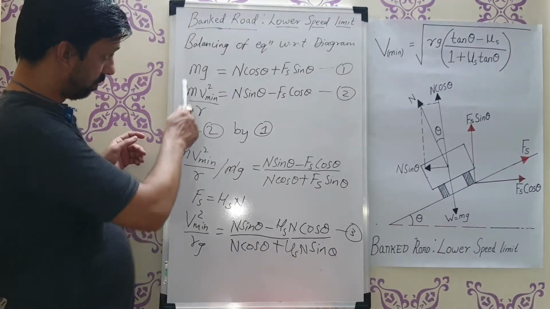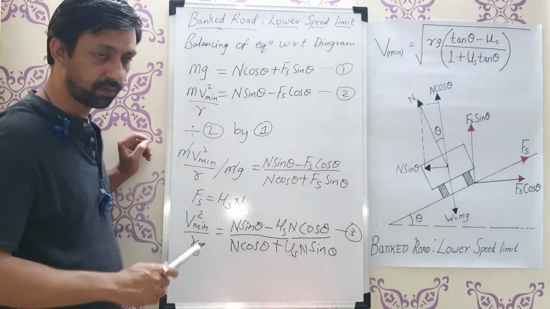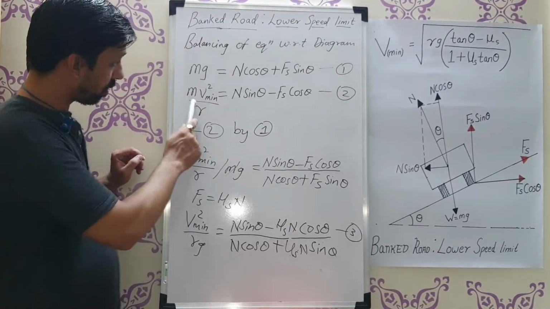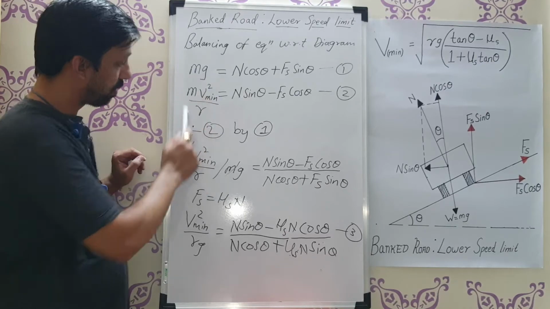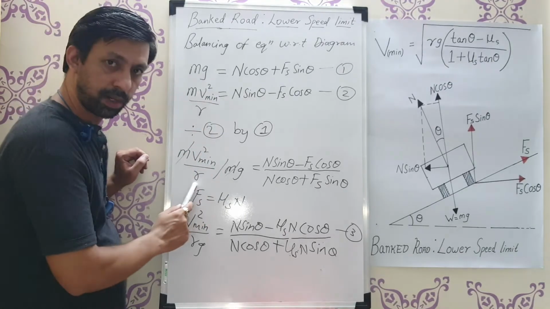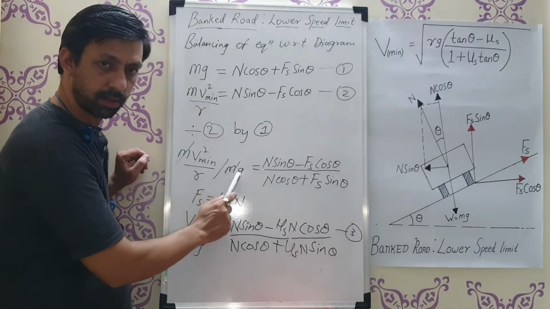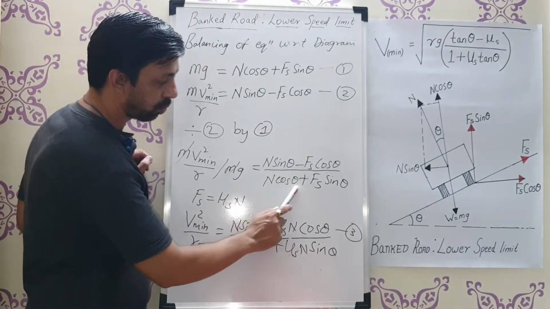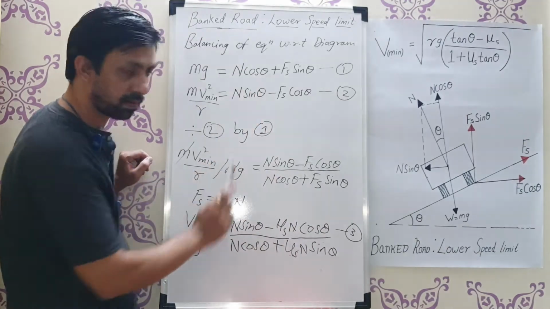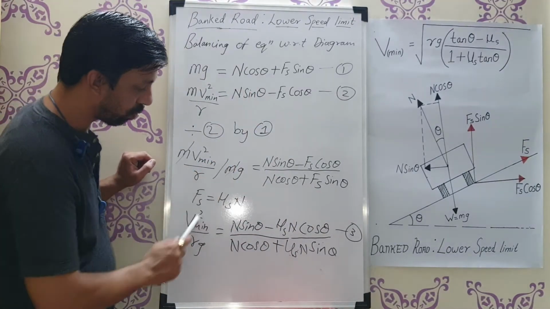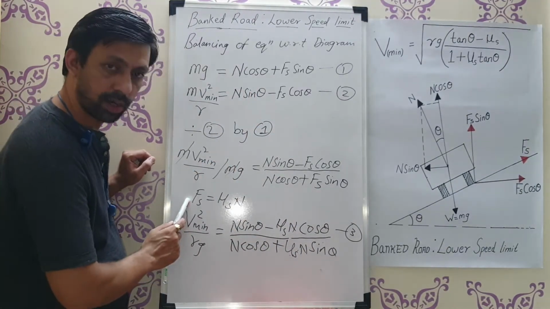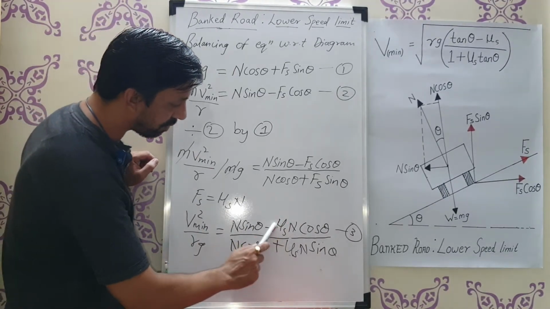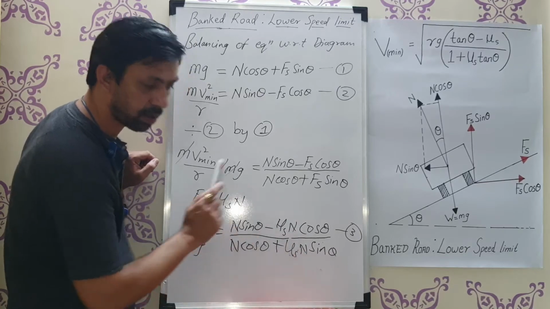Okay, after doing the balancing of the equation with respect to the diagram, I have just divided equation 2 by equation 1. So mv square minimum upon r divided by mg equals n sin theta minus fs cos theta upon n cos theta plus fs sin theta. Simple division, so the m will get cancelled. I have just substituted that fs is equal to mu s n, so wherever fs is there, I have substituted mu s n.